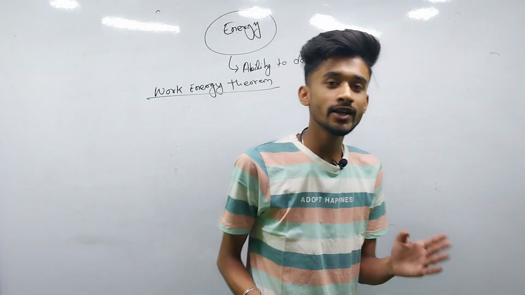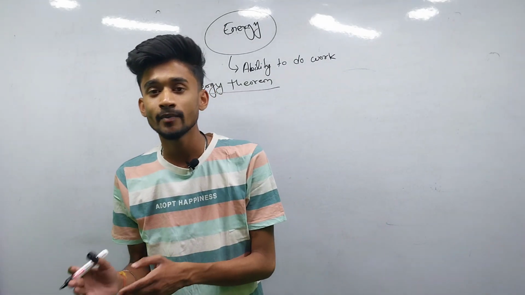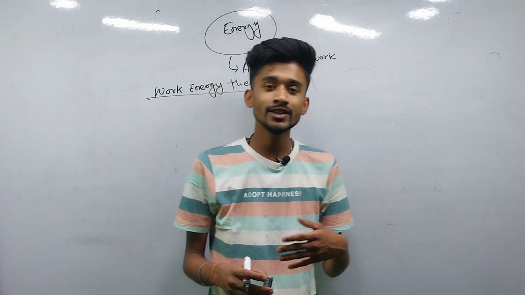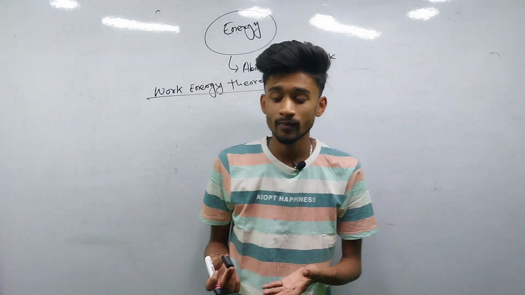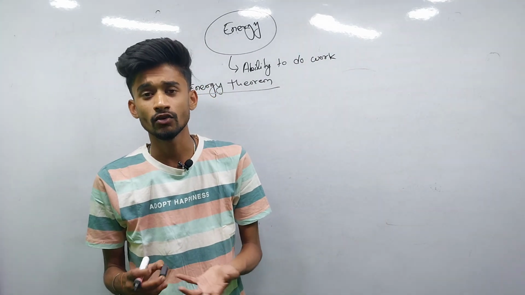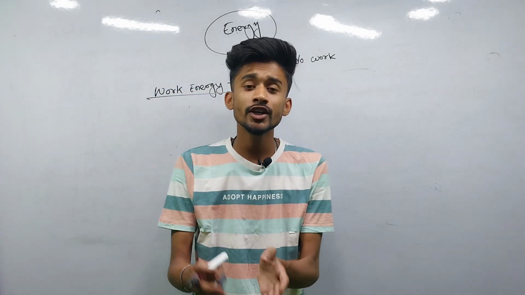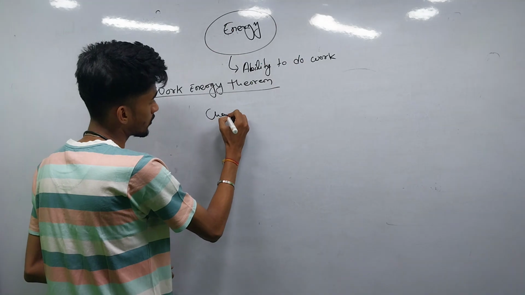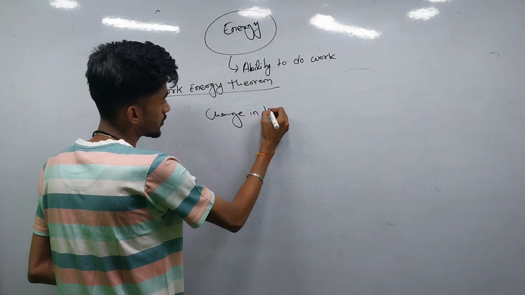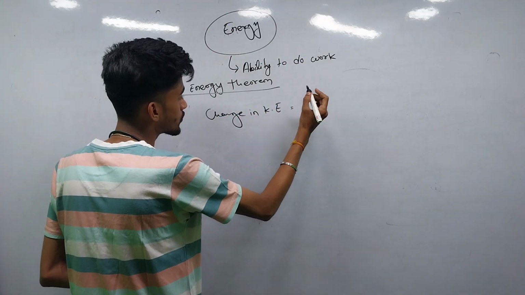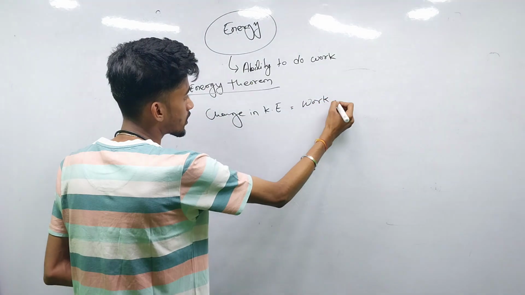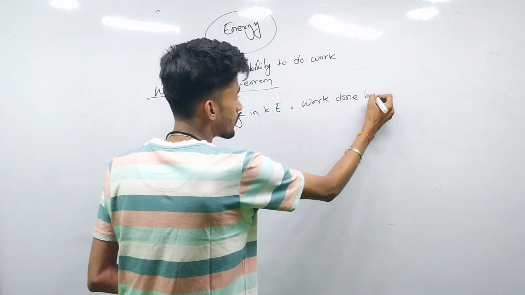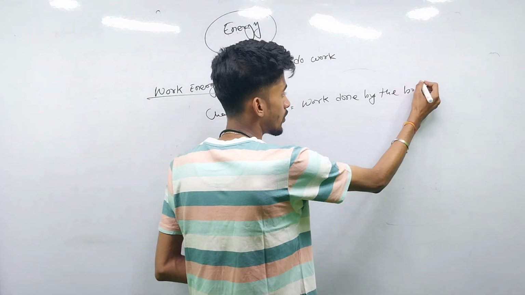The work energy theorem states that the change in the kinetic energy is equal to the work done by the body, or the increase in the kinetic energy is equal to the work done by the body. Change in kinetic energy is equal to work done by the body.